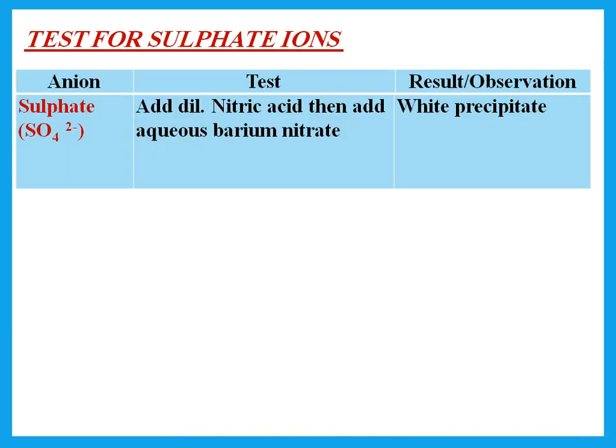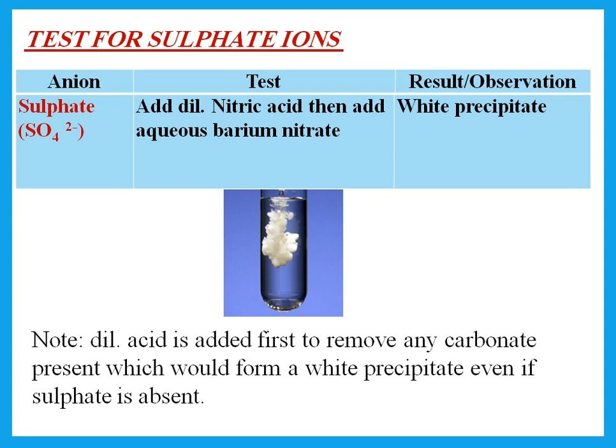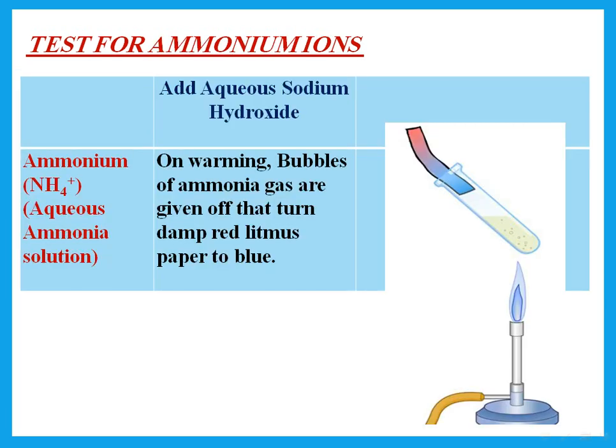Test for sulfate. Add dilute nitric acid and barium nitrate. Or it could be dilute HCl and barium chloride. If I have a sulfate, I will get white precipitate. Now, why are we adding the acid in the first place? To remove any carbonate present that would form a white precipitate even if the sulfate is absent. Test for ammonium. Ammonium salts or aqueous ammonia. I add, you have to tell me first what am I going to add.